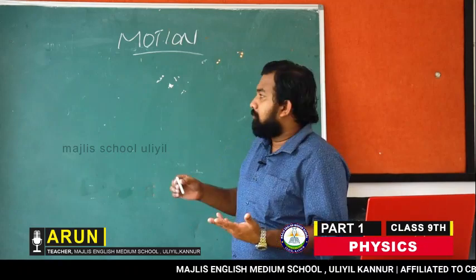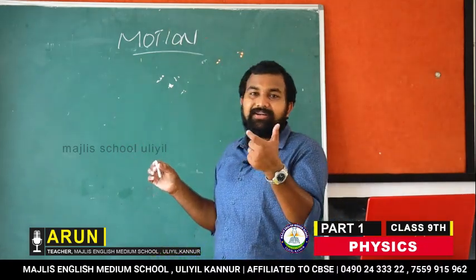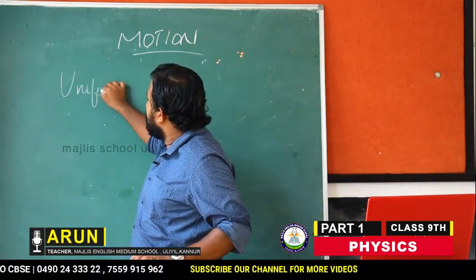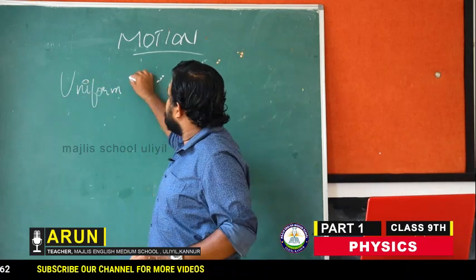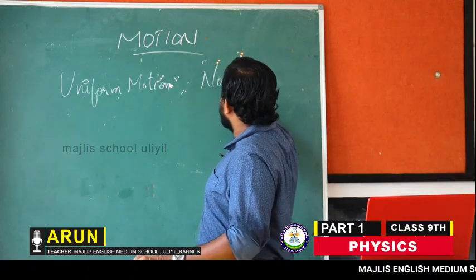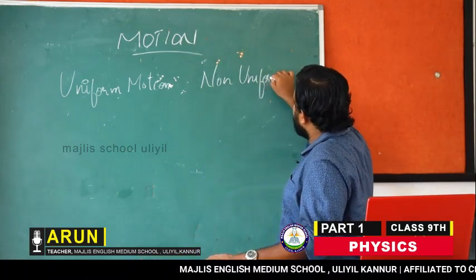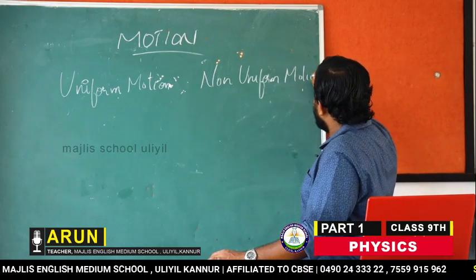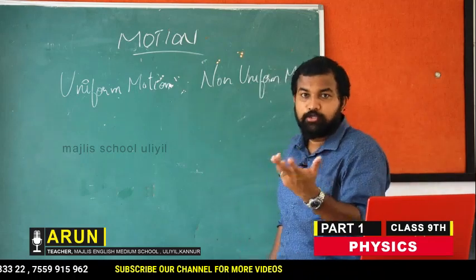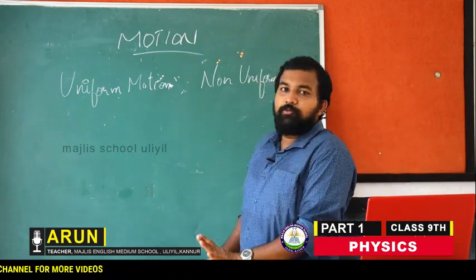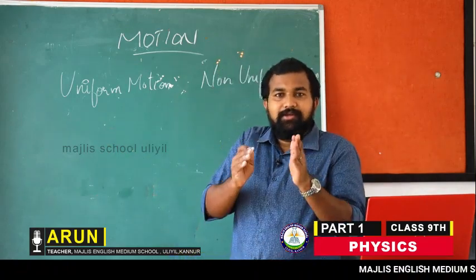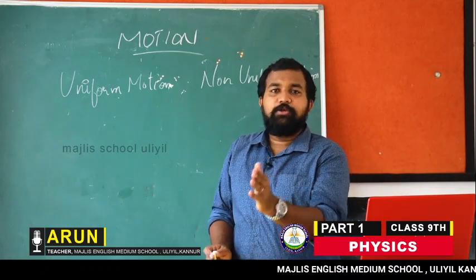Now we have to understand the different types of motion. Basically we have two types: uniform motion and non-uniform motion. So what is uniform motion, and what is non-uniform motion? Uniform motion means whenever a body is traveling equal distance